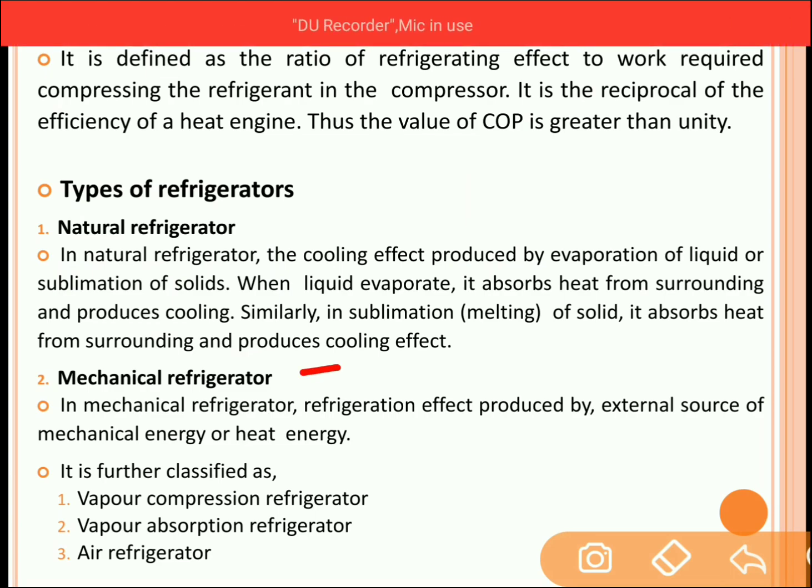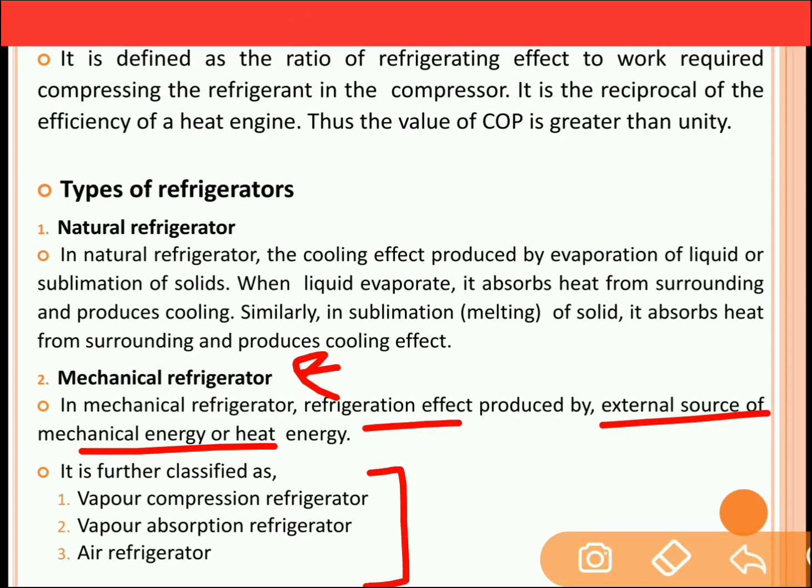Next is the mechanical refrigerator. In the mechanical refrigerator, the refrigerating effect, that is the cooling effect, is produced by an external source of mechanical energy or heat energy. Mechanical refrigerators are further classified into three parts: vapor compression refrigerator, vapor absorption refrigerator, and air refrigerator.